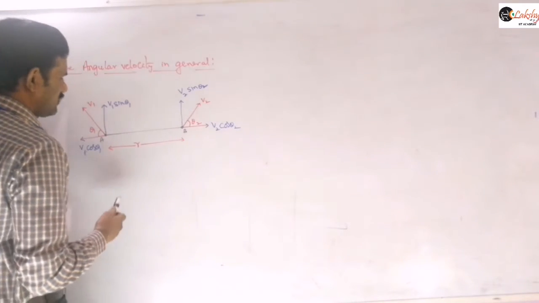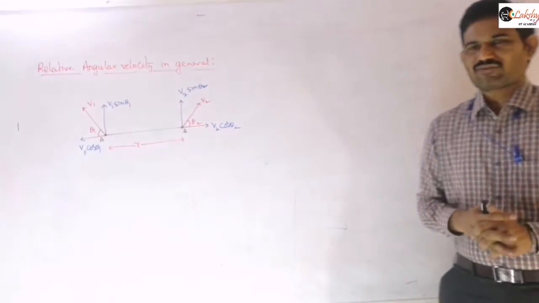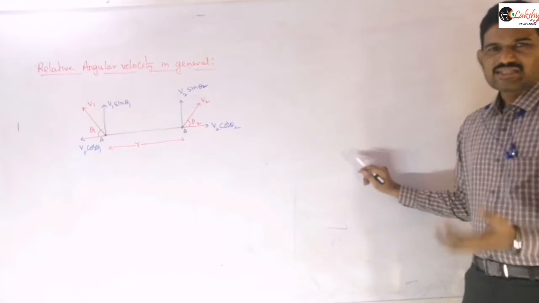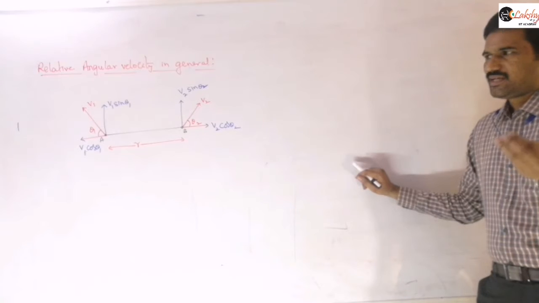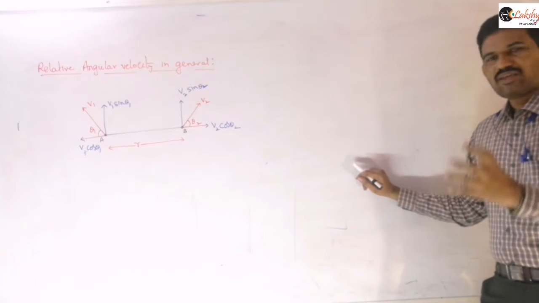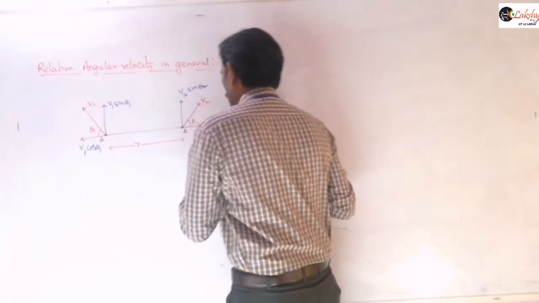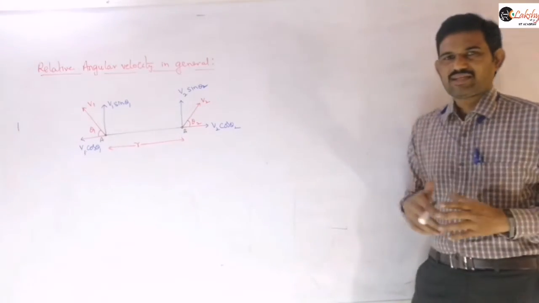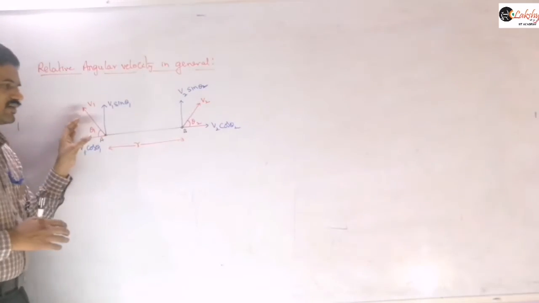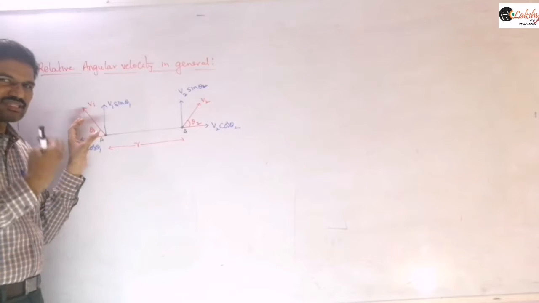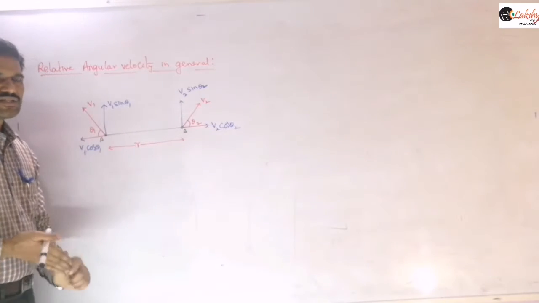Now observe this, due to which components the relative angular velocity will be there. For example, say A is an observer, that means particle A itself we are taking as an observer, and B is being observed. Then due to this component v2 cos theta 2, is there any angular motion? If the observer is standing here, then due to this component, is there any angular velocity?